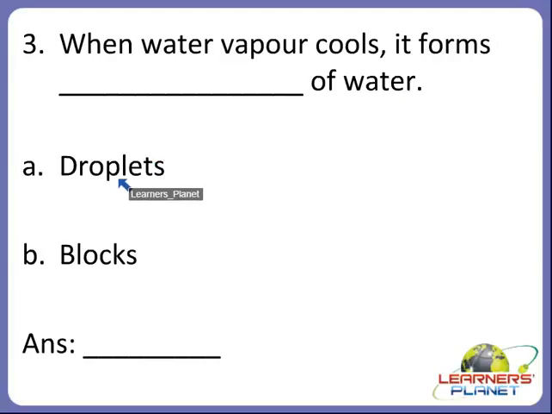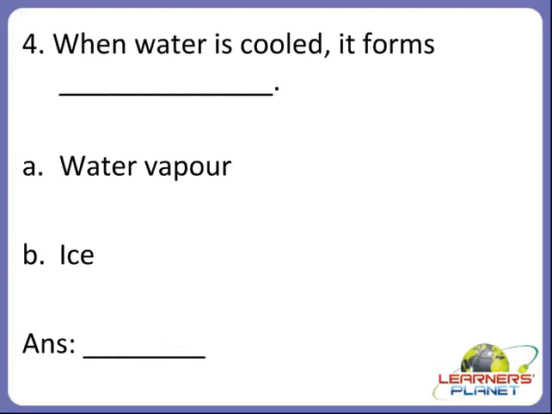Does it form droplets of water or blocks of water? Yes, when water vapor cools, it forms droplets of water. So, A is the correct option. Now the next one children.